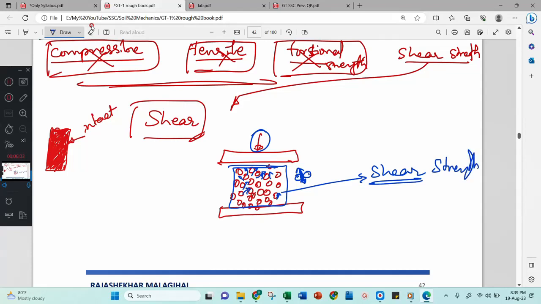Now you have to take care of this one. Look at here. You are applying compression load, you are applying compressive stress, but the resistance offered is shear strength. This is very interesting in terms of soil.